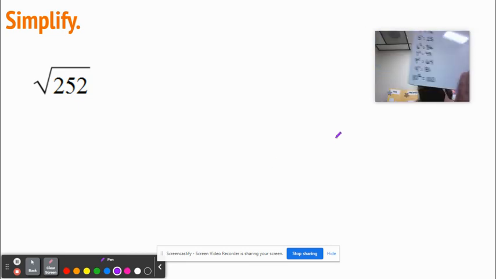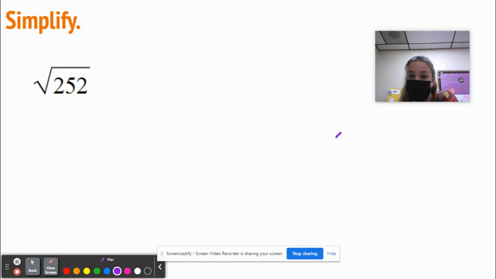Okay, so I already went down my list for this problem. Literally, I paused it and messed with the calculator. 252 divided by 100, weird decimal, no. 252 divided by 81, weird decimal, no. 252 divided by 64, no. 49, no. 36, yeah. 252 divided by 36 is 7.